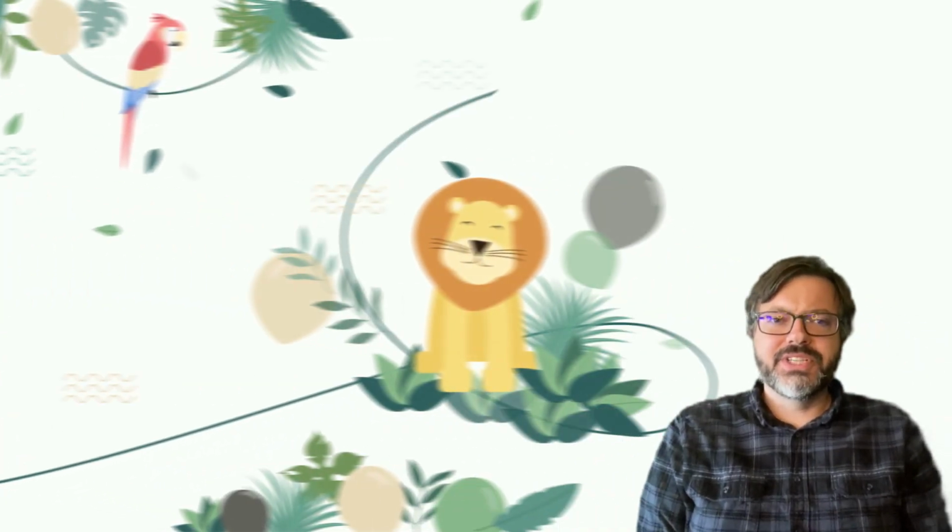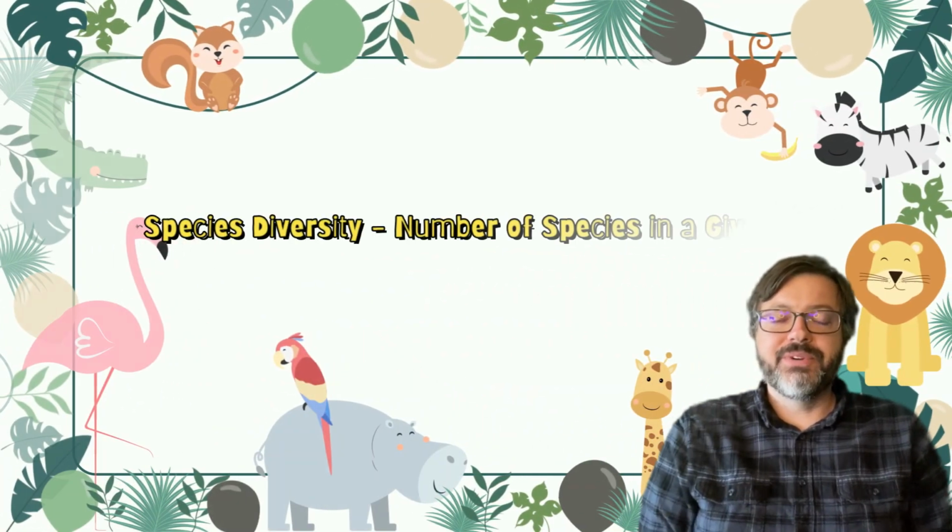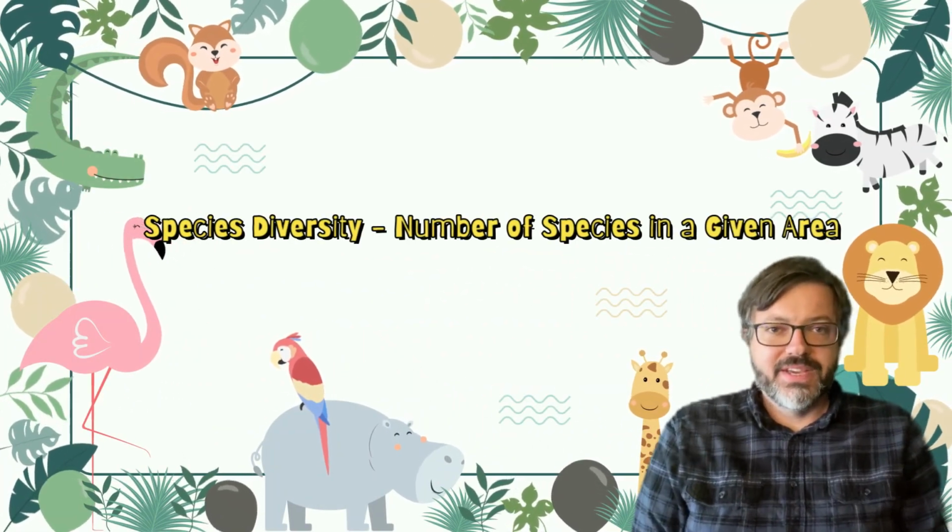One important measure in community ecology is species diversity, which is a measure of the number of different species found in a given area. Areas like the Arctic tundra have low species diversity due to limited resources. But coral reefs and tropical rainforests have so many species, it's quite possible that the vast majority are still unknown to science. In this video, we will be going over the various interactions between members of differing species, characteristics of communities, and finally, how communities adapt to abrupt change.